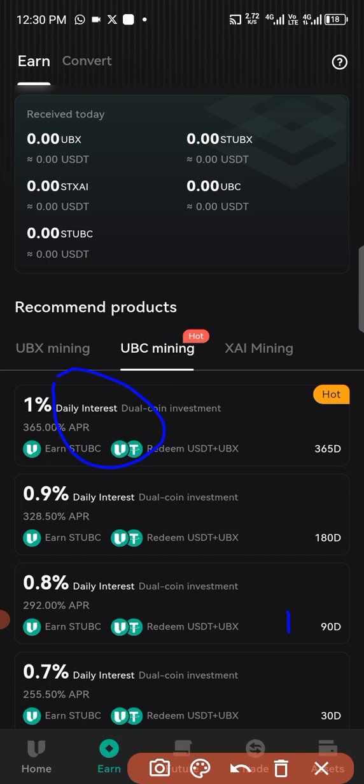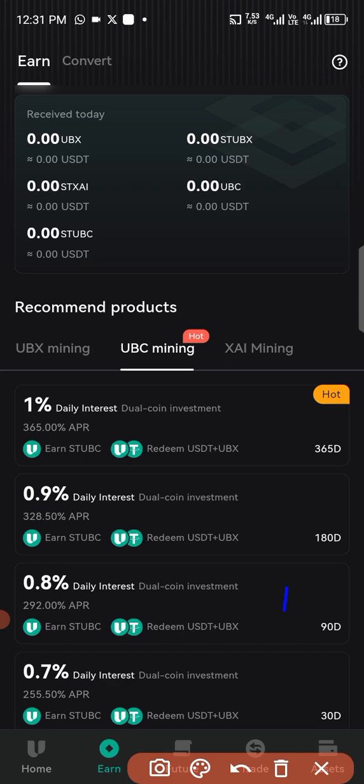A lot of big companies have invested with them. These are some of the things that I tell a lot of people. You have to do your own research. So far, we have done our own personal research, but you have to do yours and then take your financial decision. We are finding out that top asset management companies like BlackRock, eToro, and the rest of them actually partner with UBX. And there are some other new companies too that partner with them with huge amounts of money. We have done our own research and we have confirmed this. But remember, this is an exchange. Like I said, do your personal research.